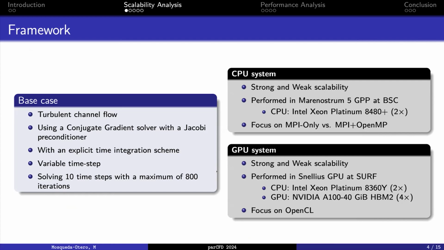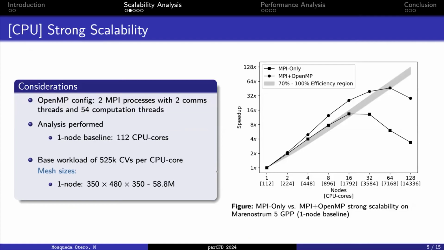The CPU system is going to be solved on the MareNostrum supercomputer located at the Barcelona center. For the GPU, we are going to do this analysis on the Snellius GPU island at SURF in the Netherlands. The first results I'm showing here compare two different parallel paradigms, MPI only versus MPI plus OpenMP. It uses a baseline of one node of the MareNostrum 5 GPP supercomputer. We focus on solving the largest problem that fits into the memory. This leads us to a mesh size of 58.8 million control volumes.